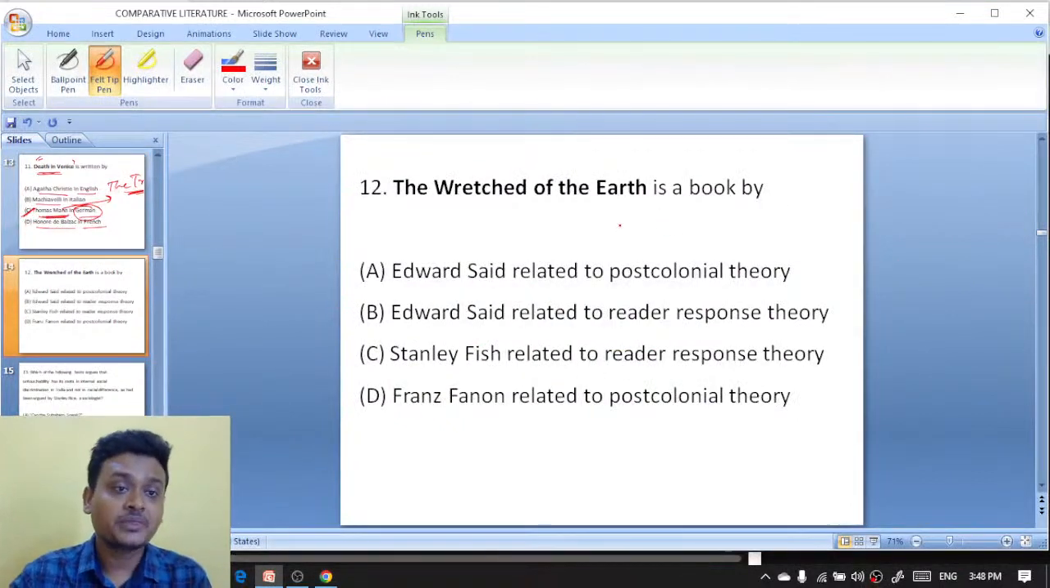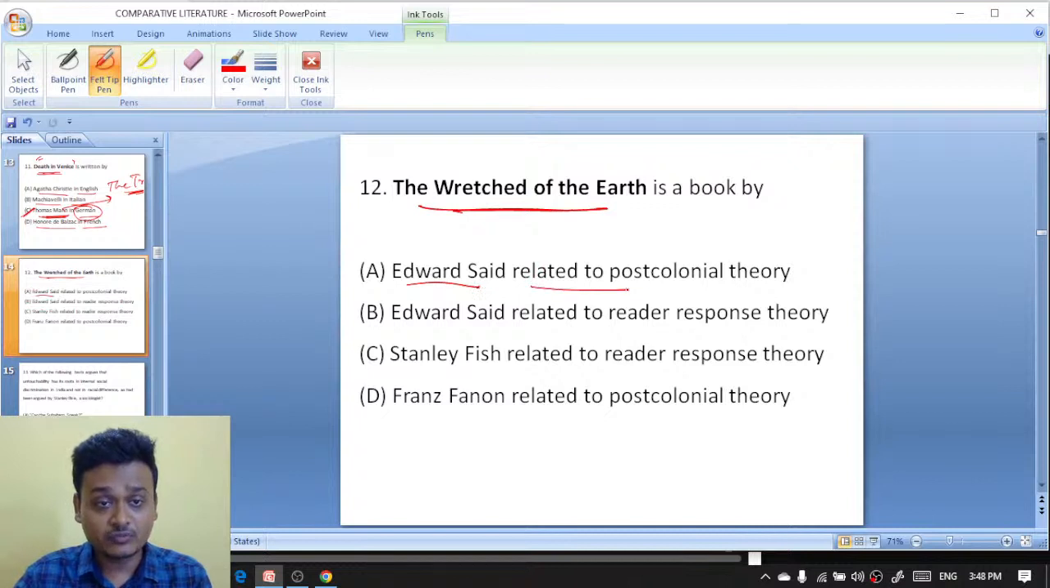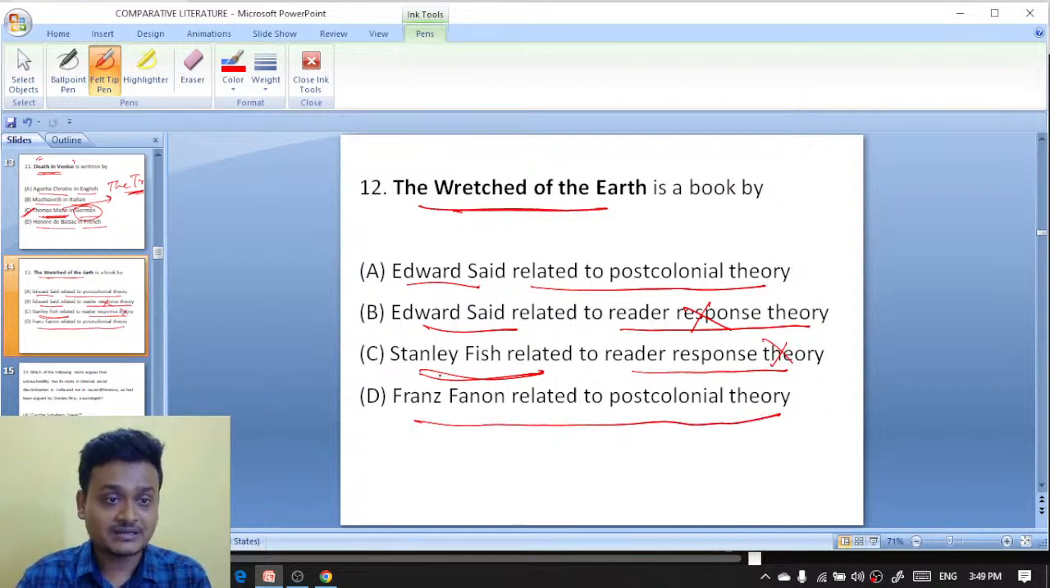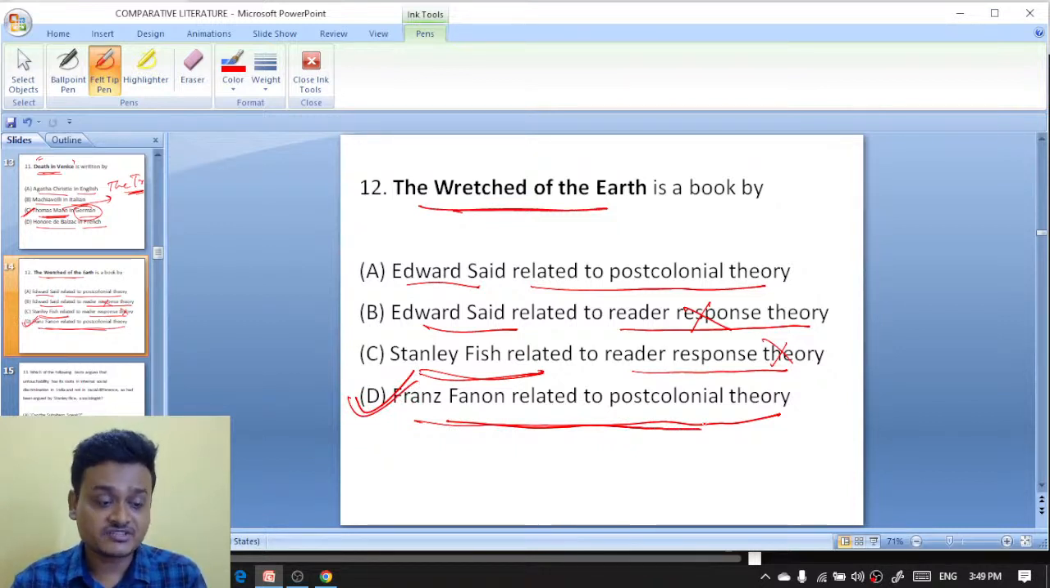Moving on to question number 12. The Wretched of the Earth is a book by Edward Said related to post-colonial theory, Edward Said related to reader response theory, Stanley Fish related to reader response theory, or Franz Fanon related to post-colonial theory. Edward Said has no relation to reader response theory, and Stanley Fish does not fit either. So here the right answer is D. The book is by Franz Fanon, related to post-colonial theory. So D is the right answer here.